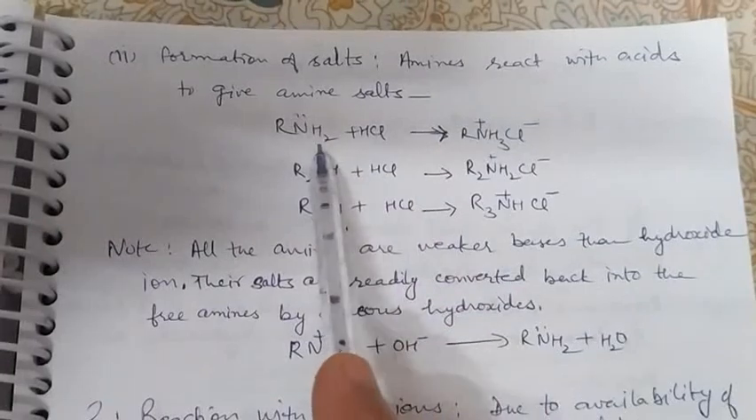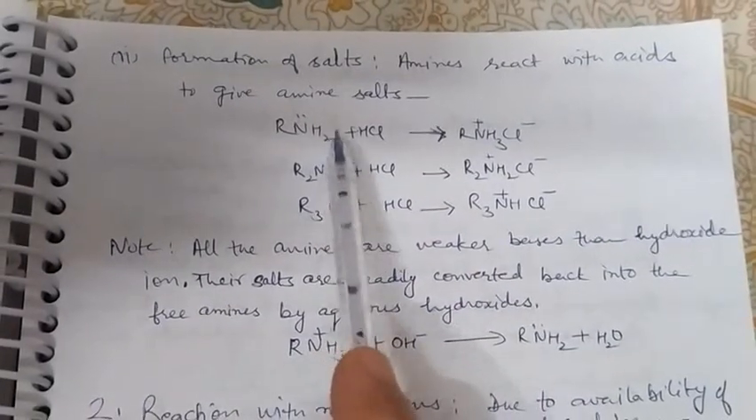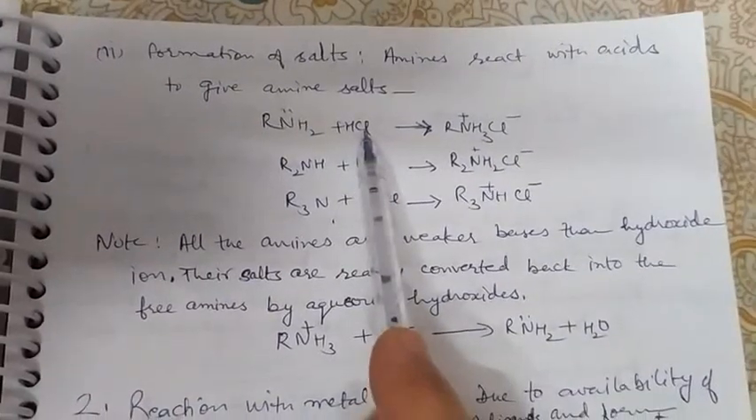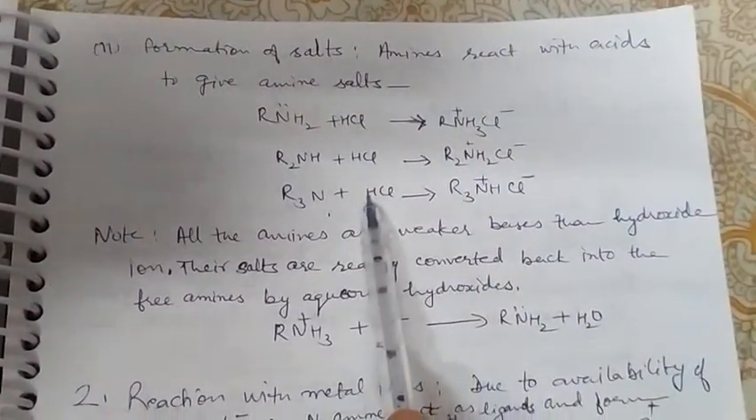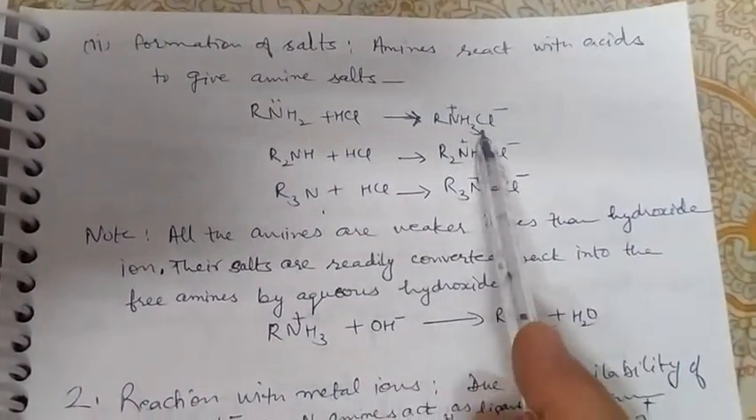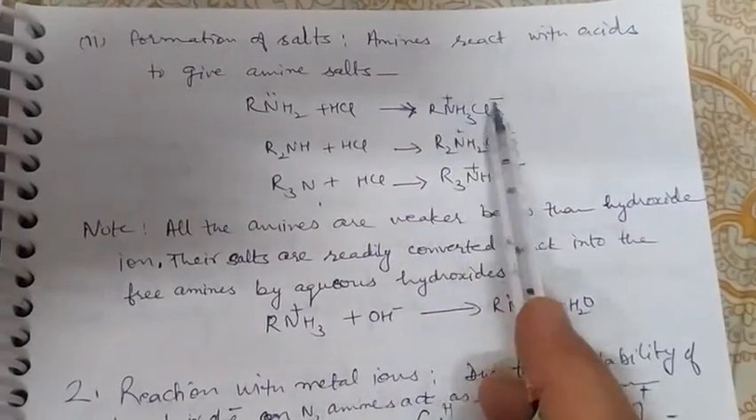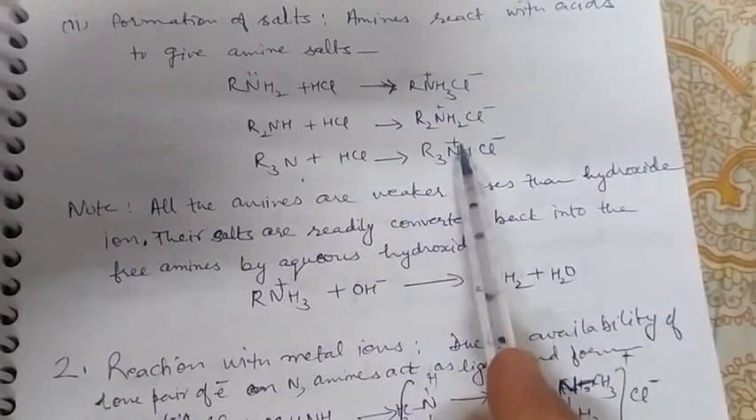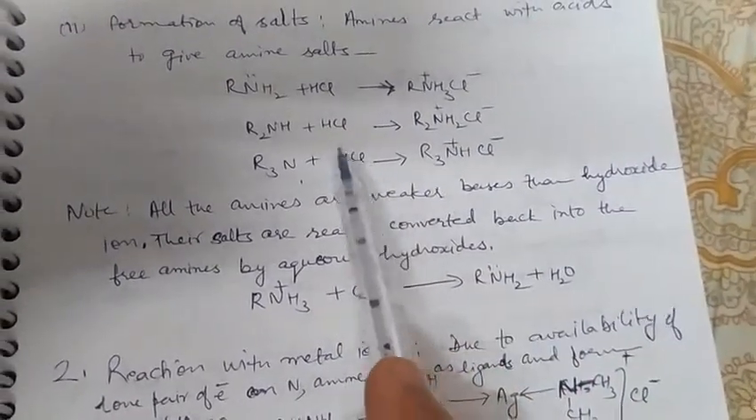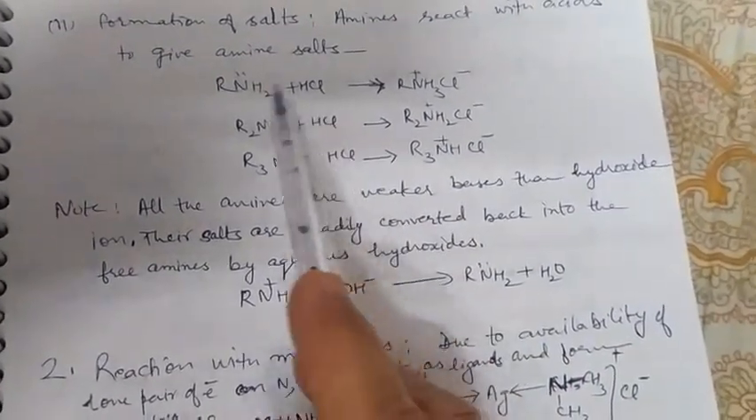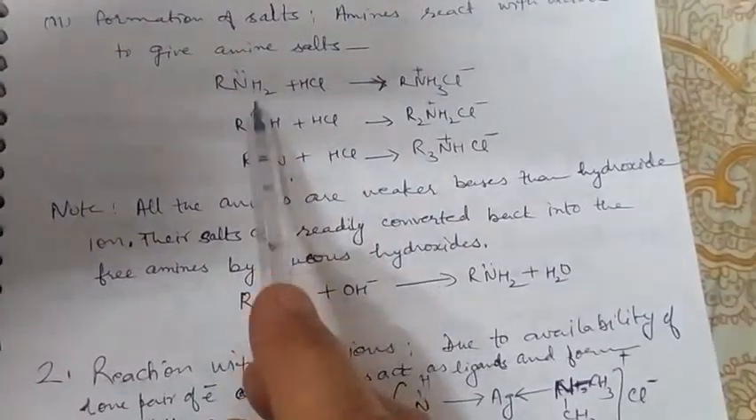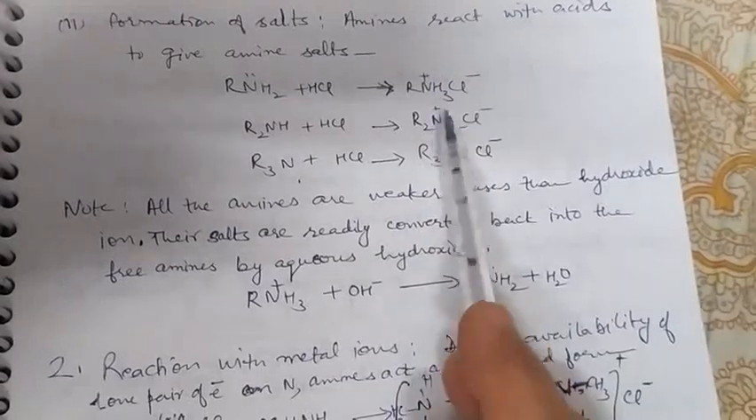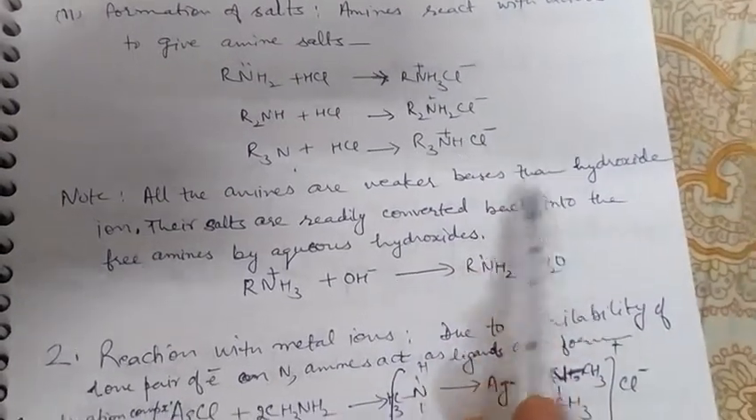Amines react with acids; here primary, secondary and tertiary amines react with acid HCl, forming amine salts RNH3 positive Cl negative, R2NH2 positive Cl negative, R3NH positive Cl negative. One HCl molecule adds up to an amine molecule and these amine salts are formed.